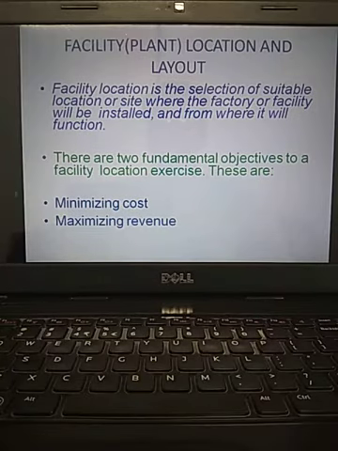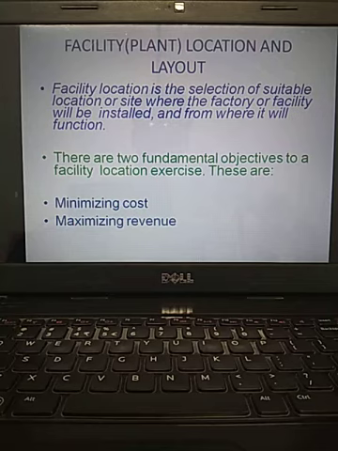There are two fundamental objectives to a facility location exercise: minimizing the cost or maximizing the revenue. So, what do you mean by location?